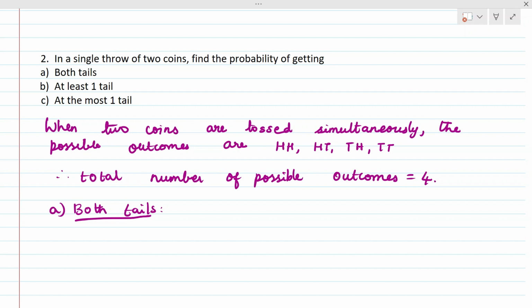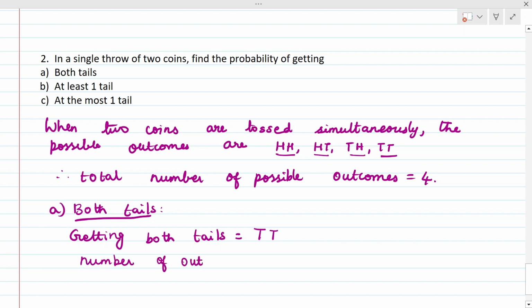So first one, both tails. You want tails in both the coins. Here we have HH, here H and T, here T and H, and only here we have both tails. So only one possibility. The number of outcomes for our requirement is only one.